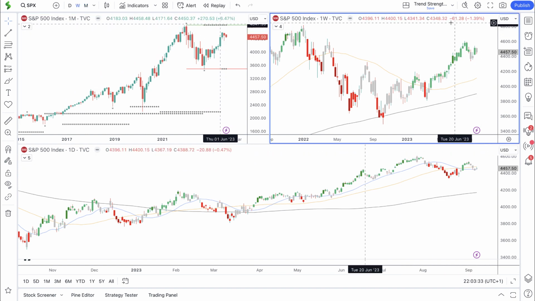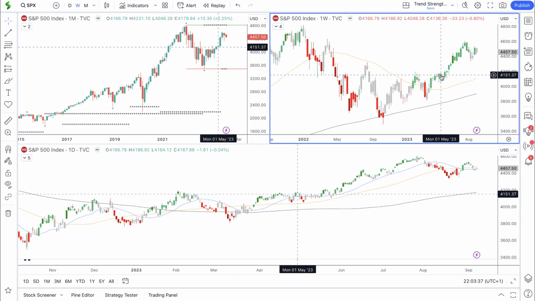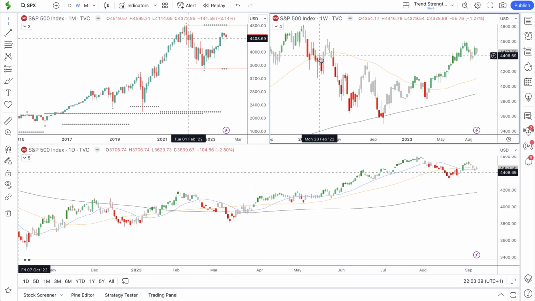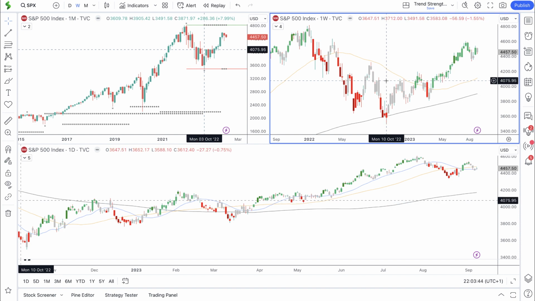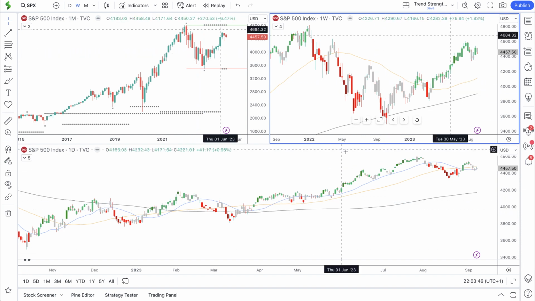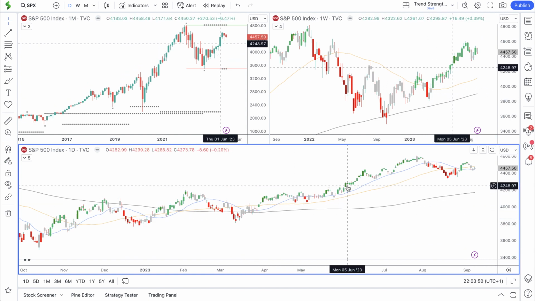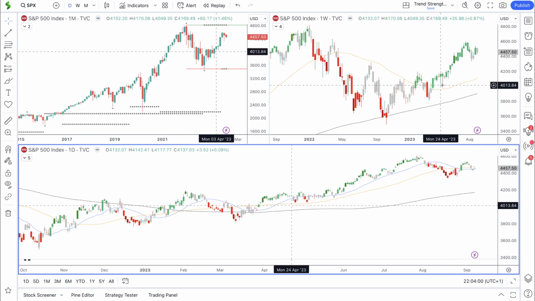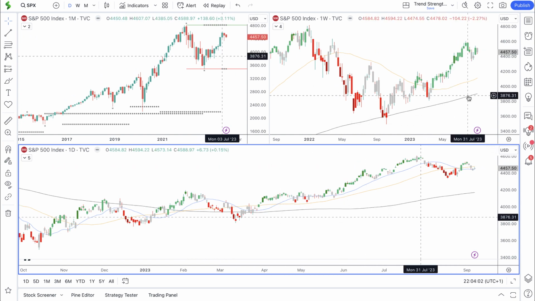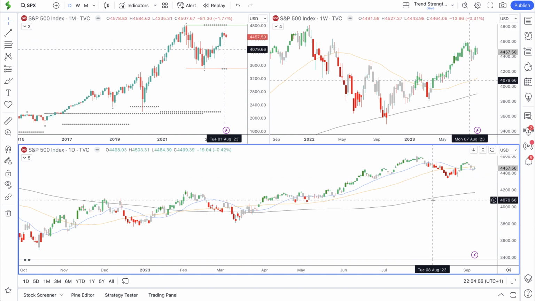We have the weekly in the top right-hand corner, and we have the trend filter color here. So green when the market is bullish, red when the market is bearish, and grey when we're seeing areas of consolidation or a correction. The bottom time frame is the daily, and we have the trend filter colors here as well. Note that on the weekly and the monthly we have moving averages. The weekly has the 50 and the 200 simple moving average, and the daily has the 20, 50 and the 200 simple moving averages.